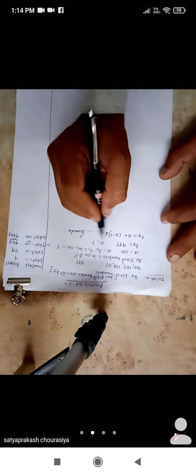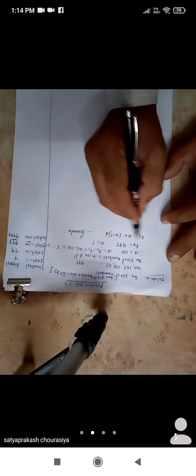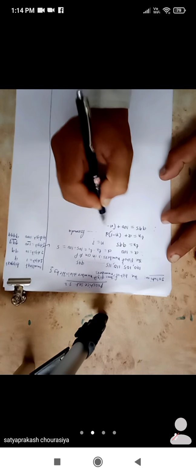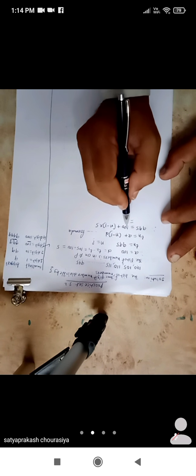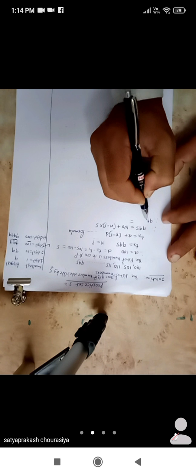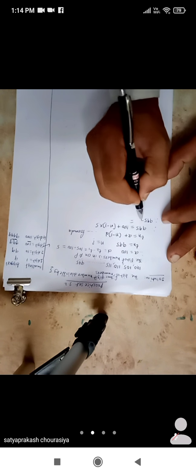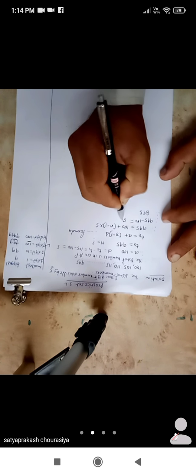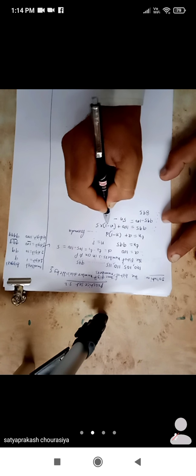Now substitute the values. Here we have to find n. So Tn is equal to 995, a is equal to 100, plus (n minus 1), and d is equal to 5. Now bring this 100 to the left-hand side. 995 minus 100, now subtract, this becomes 895. And n into 5 is 5n. 5 into minus 1 is minus 5.